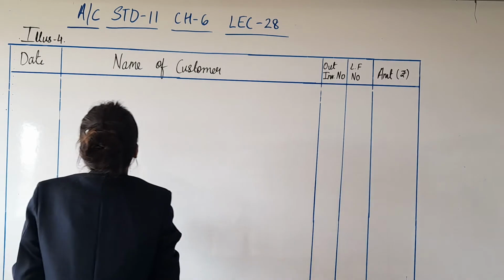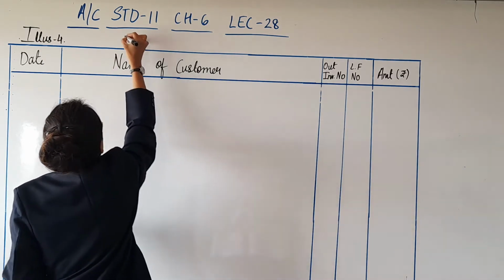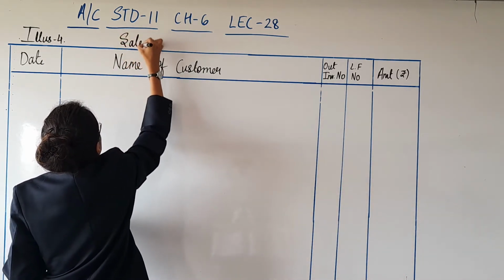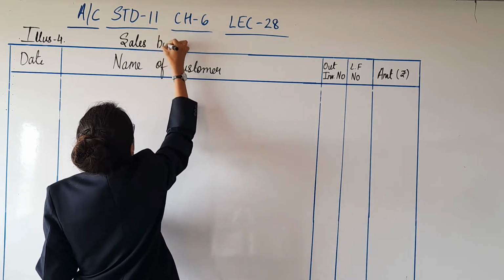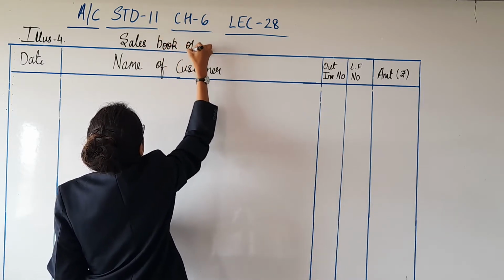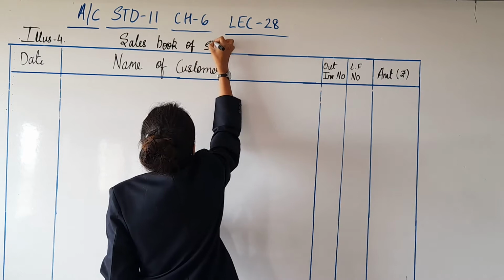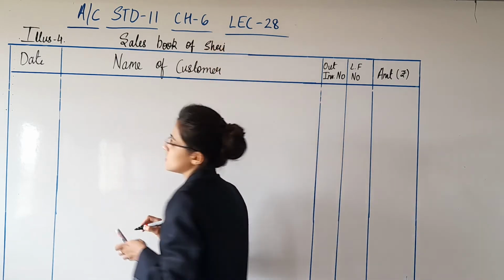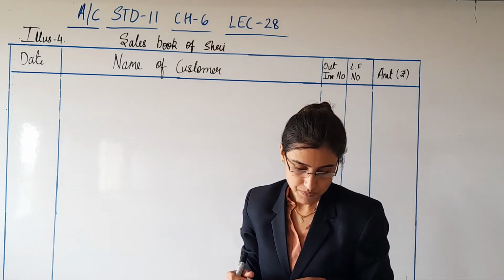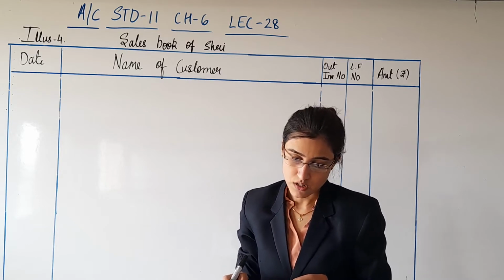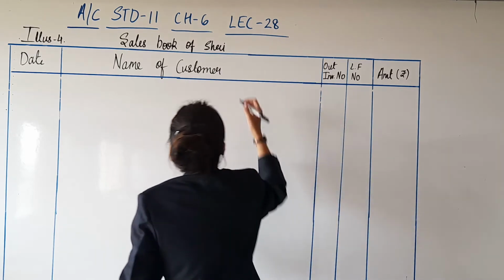So the heading. Sales book of Shri, who's the owner, Jagdish Hardware.